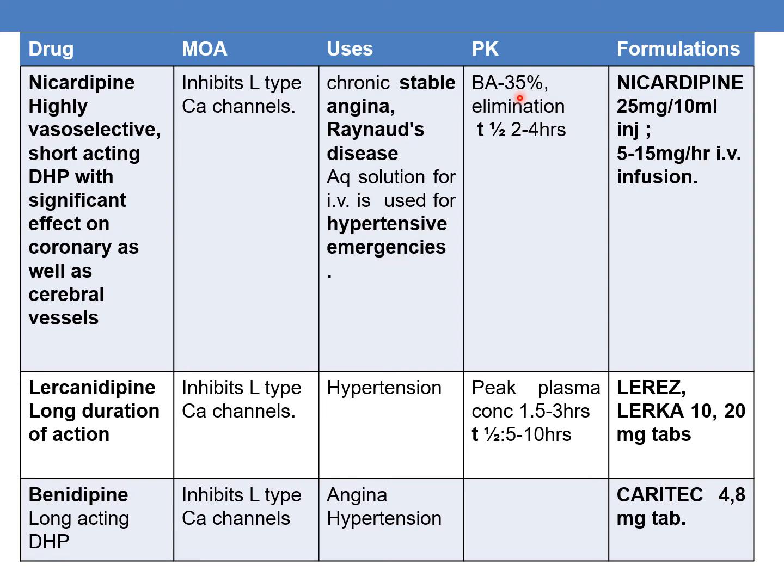Pharmacokinetics are bioavailability is 35% and the elimination T-half is 2 to 4 hours. The marketed formulations are nicardipine 25 mg per 10 ml injection and 5 to 15 mg per hour IV infusion.